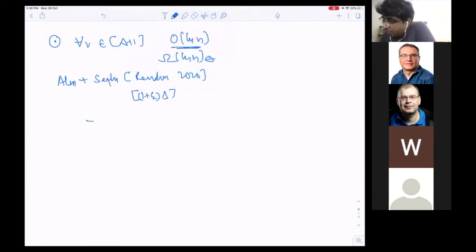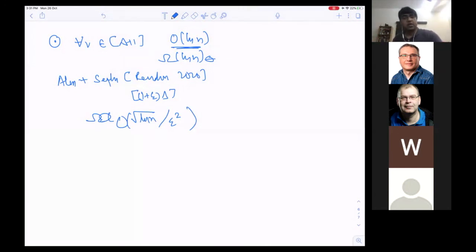No, they came up with something like, then you can do it with some square root log n by some epsilon square or something, big O of this. So even if you just sample these many colors, the list coloring instance you will get with high probability is list colorable. This is what they proved, and even this is tight. They were able to come up with a family of graphs for which this is tight.